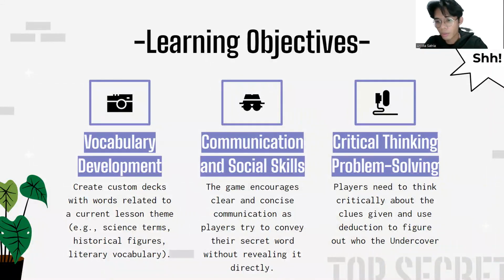And third, critical thinking and problem solving. Players need to think critically about the clues given and use deduction to figure out who the undercover is. They also need to strategize their own clues and guesses to avoid suspicion. So there is strategy and critical thinking in how they give the clue without revealing themselves.